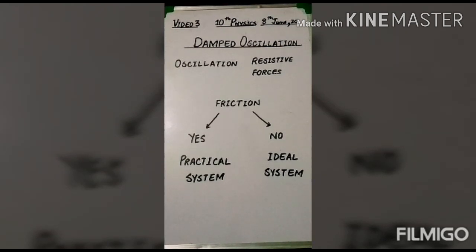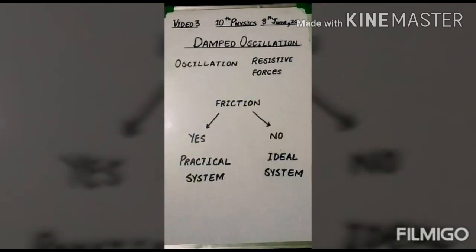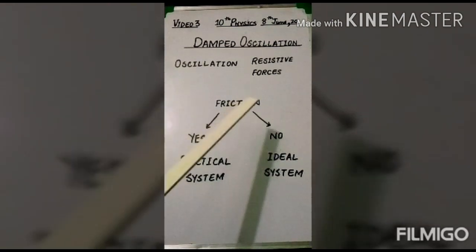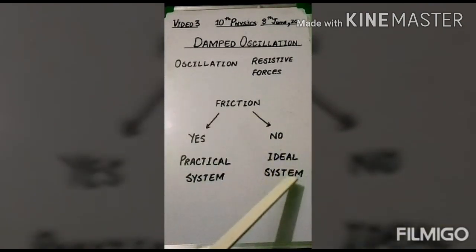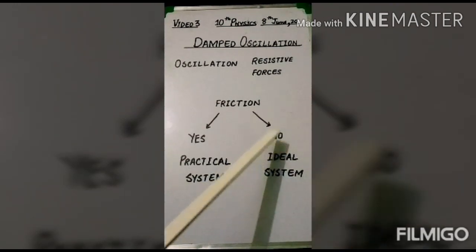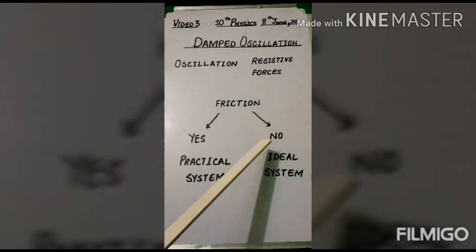There are two possibilities. Either the friction is present or the friction is not present. Whenever the friction is present, the system will be called a practical system. And if the friction is not present, the system is called an ideal system. Why is this called an ideal system? Because such a system exists only in our ideas. Practically every system has friction.